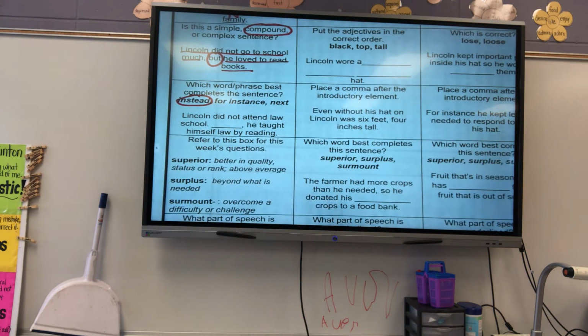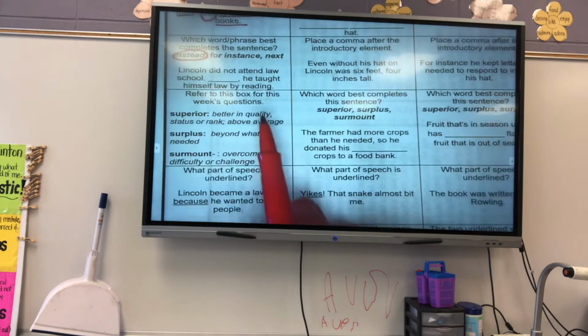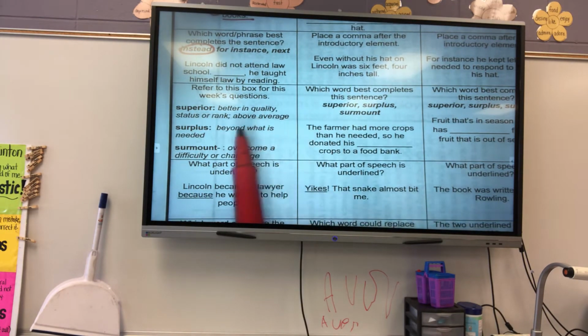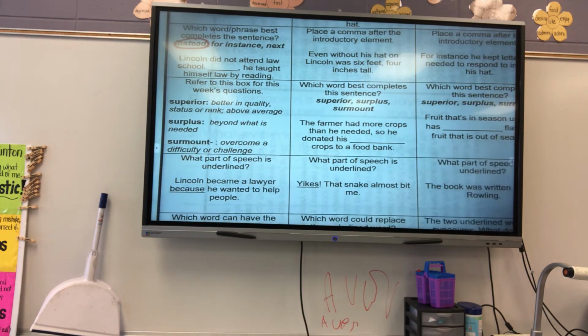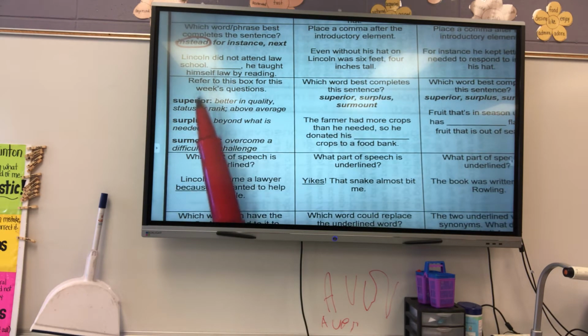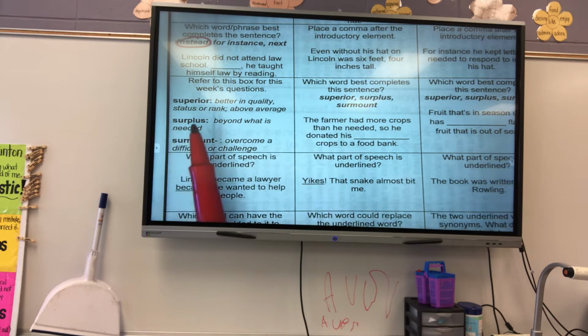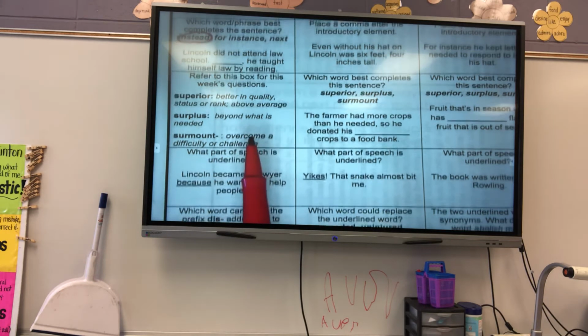All right, and then on this box, we're not going to do anything in this box. We're just going to read over it, but it will be used going across this week. Superior means better in quality, status, or rank, above average. Surplus means beyond what is needed. And surmount means to overcome a difficulty or challenge.